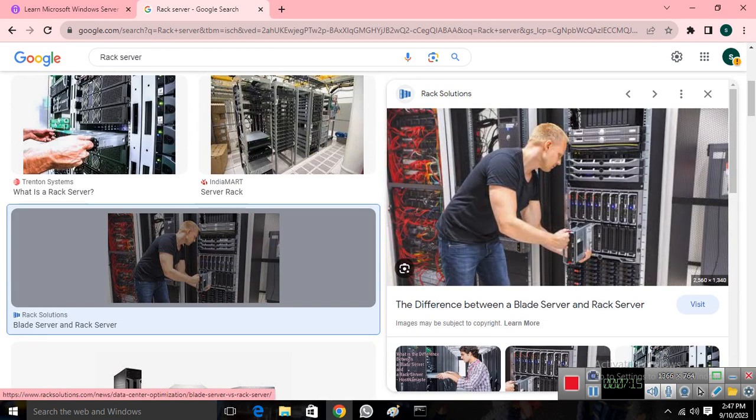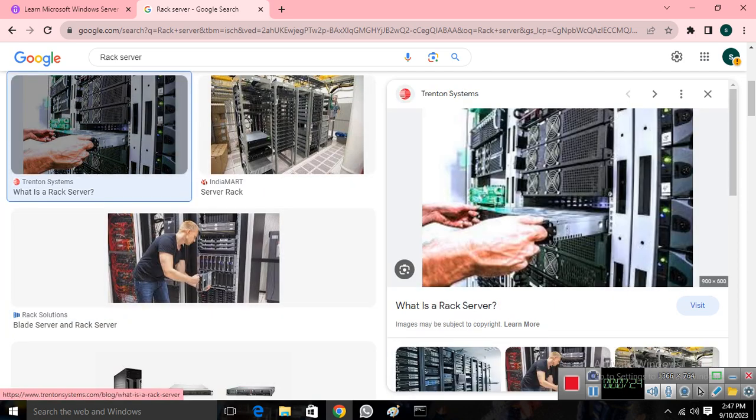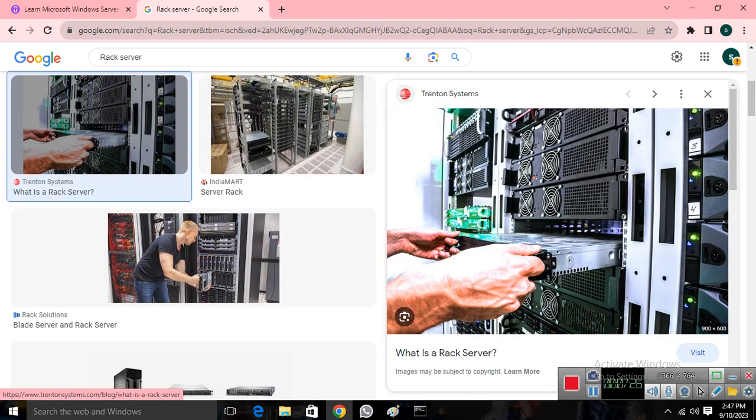In that we have so many hard disks, so much RAM, so many motherboards. We can attach all those things in a complete rack. That kind of thing is known as a rack server. Like this, as you can see, you can remove or attach the servers. So this is what we have, the rack servers. Right now we're using the rack servers.